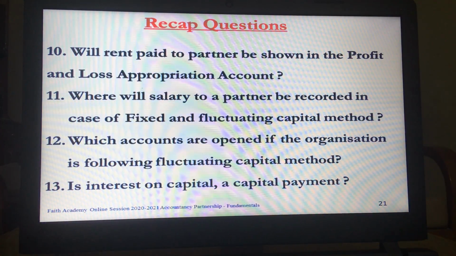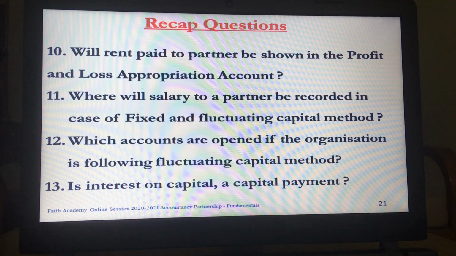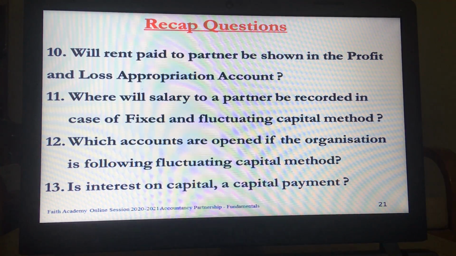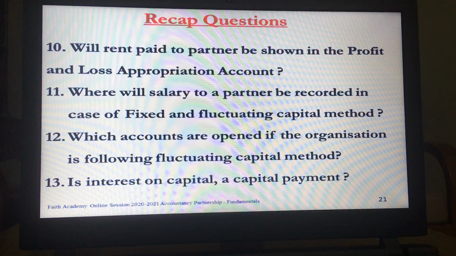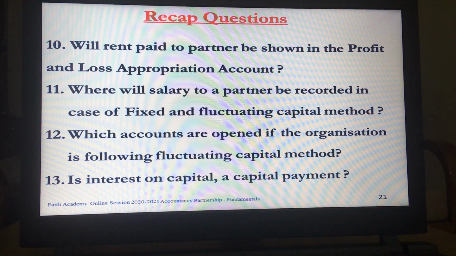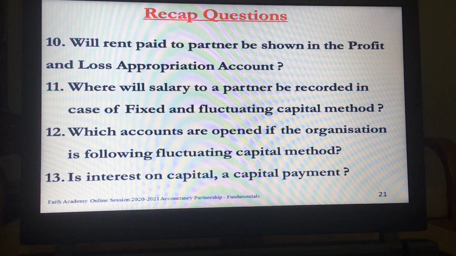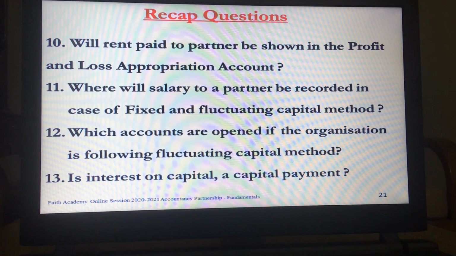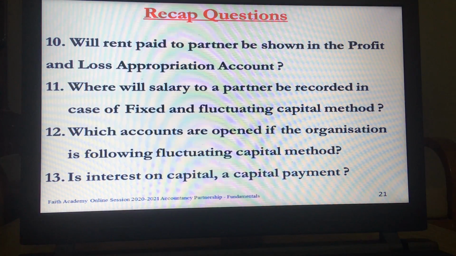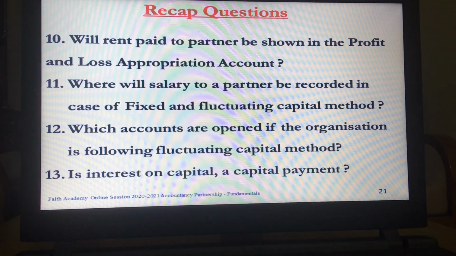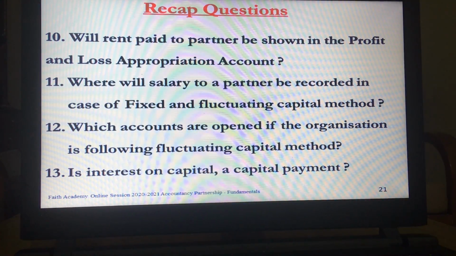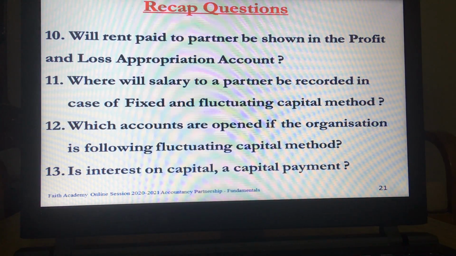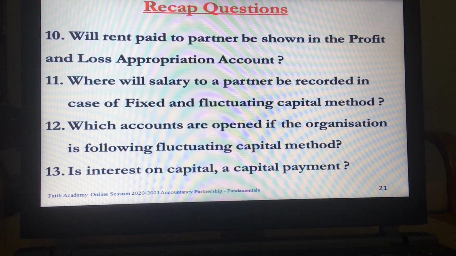Children, please write the differences. Maintain the accounts that are supposed to be maintained in the fixed capital account method and fluctuating capital account method properly. If you have any doubt, please leave your doubt in the comment section below. I'll quickly do a recap of what we have studied today.